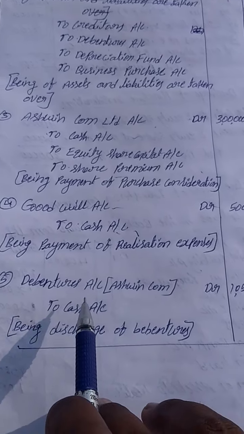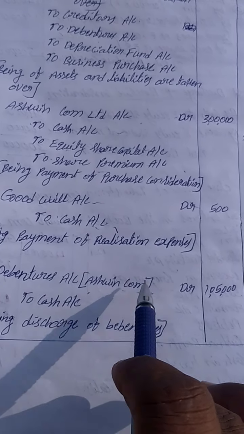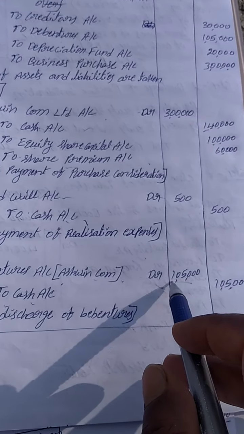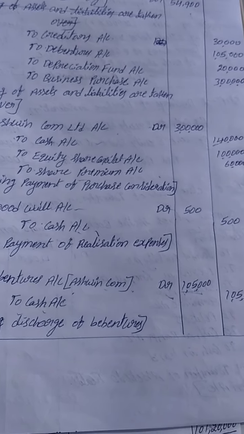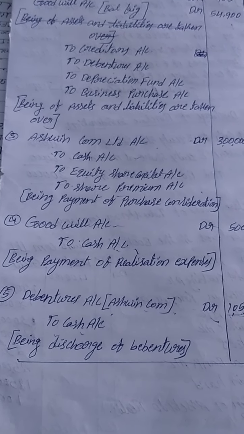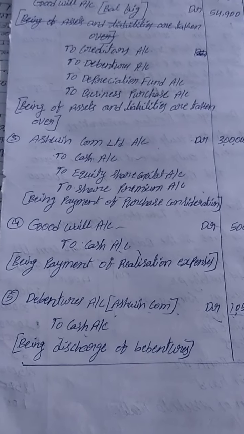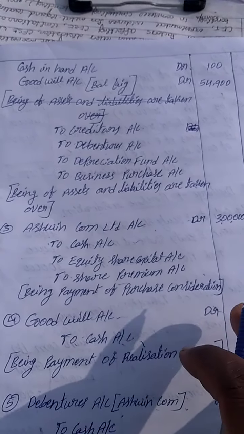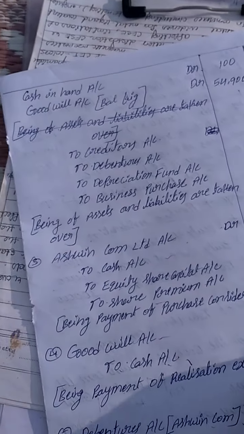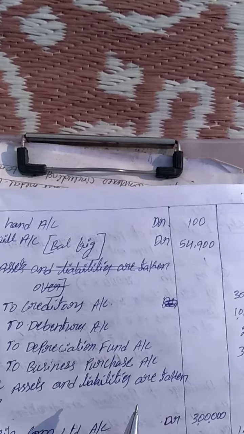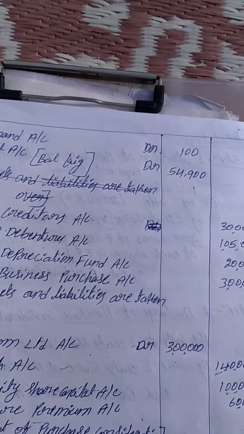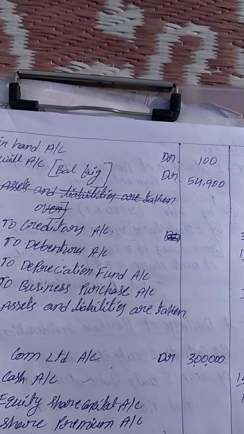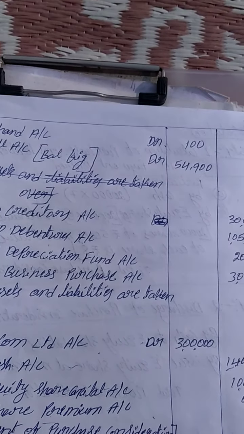Next, fifth entry is debentures account debit, that is Ashwin Company Limited debentures account debit to cash account. We are going to pay cash to the debenture holders 1,05,000, being discharge of debentures. Likewise, you have to prepare journal entries. These are the 5 entries you need to prepare in the purchasing company. Here this problem doesn't ask for a balance sheet, no need to prepare a balance sheet, only you have to pass the journal entries, that's enough. Okay, thank you.